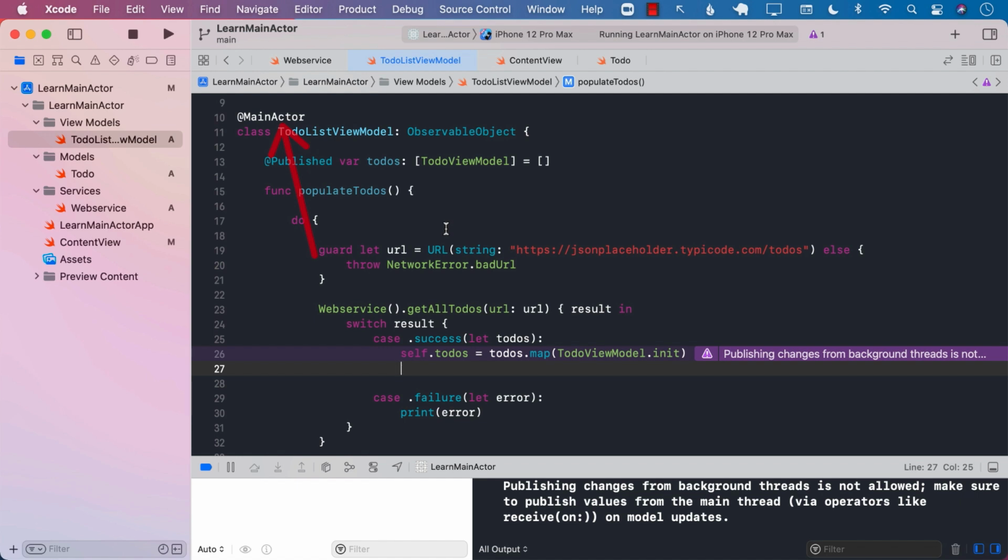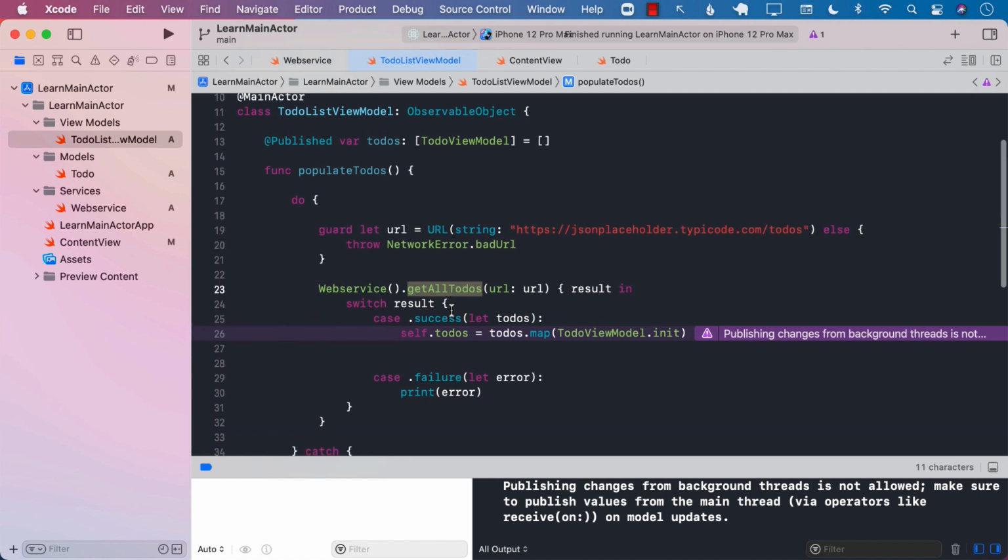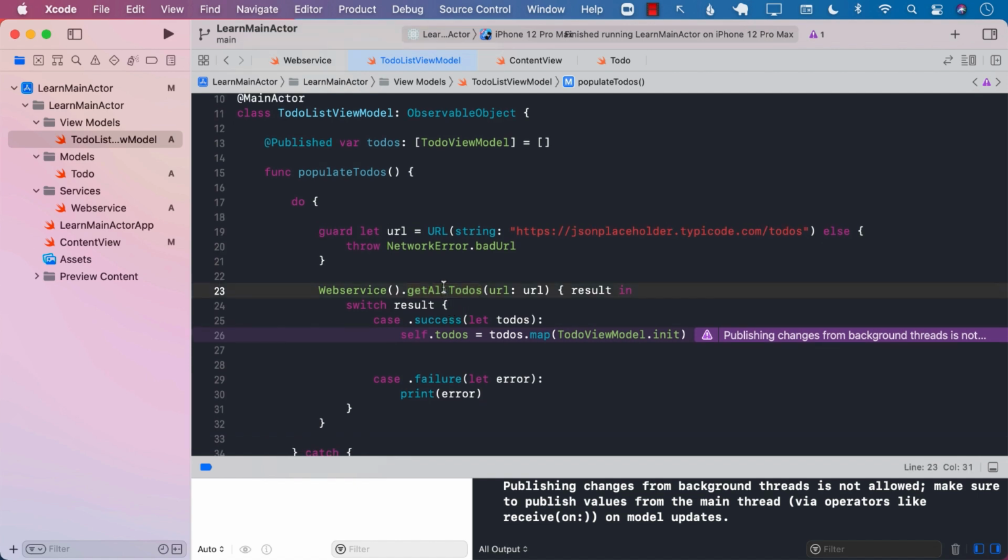So this is what I'm talking about, that the main actor and the property wrapper and everything related to the main actor will work really great if you are not using callbacks, but you're using structured concurrency using async and await. In the async and await model, if our function getAllToDos was using async and await, then everything would have worked as expected. But it's not. It's using the classic old callbacks.